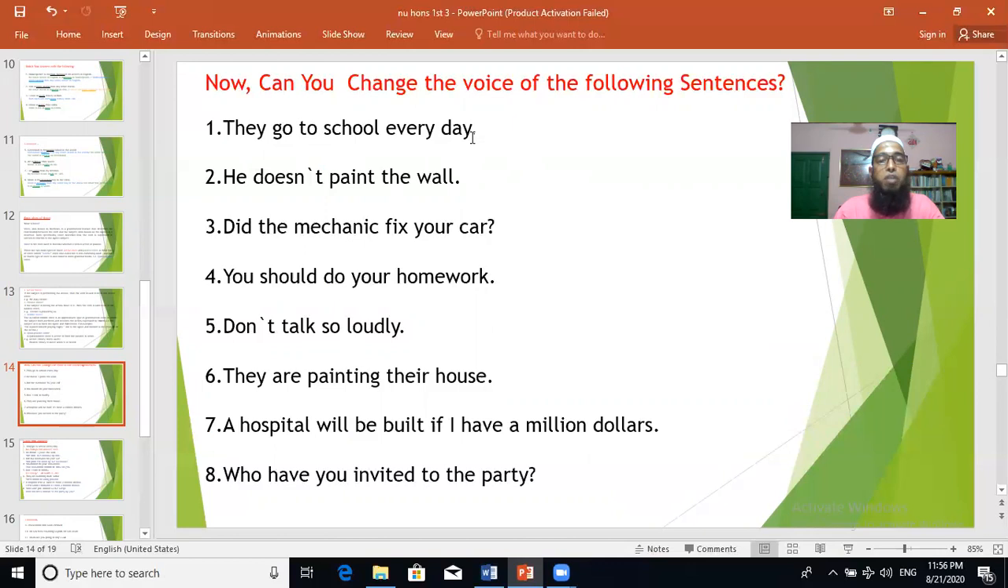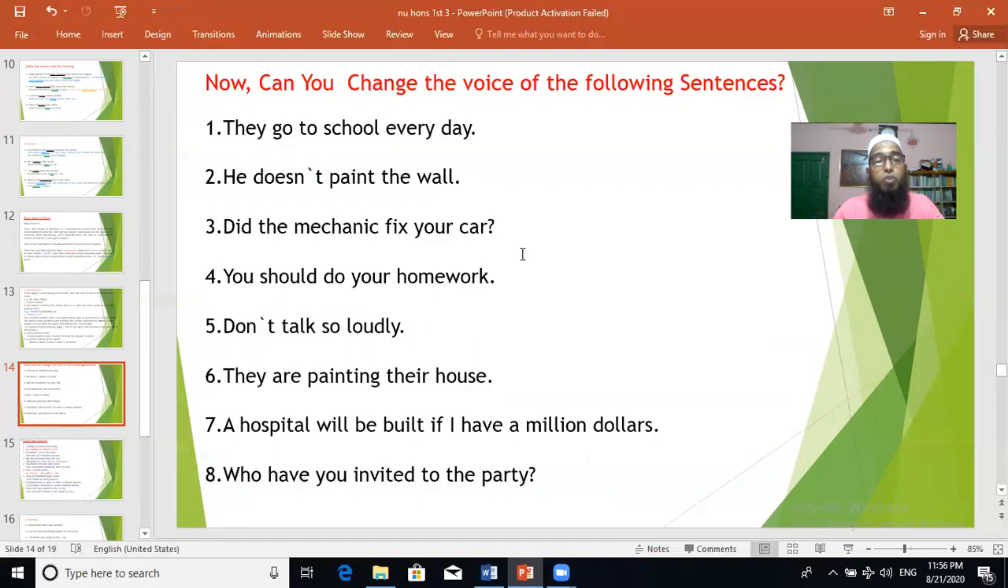They go to school every day. He does not paint the wall. Did the mechanic fix your car? You should do your homework. Just the voice, quickly. Don't talk so loudly. They are painting their house.